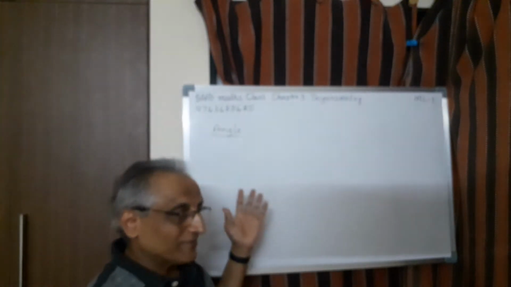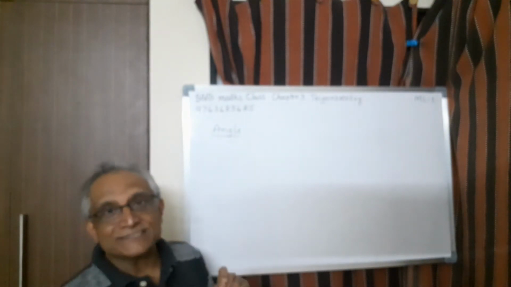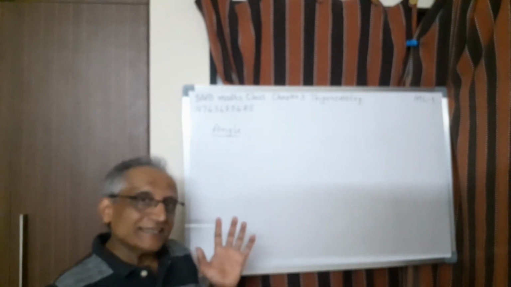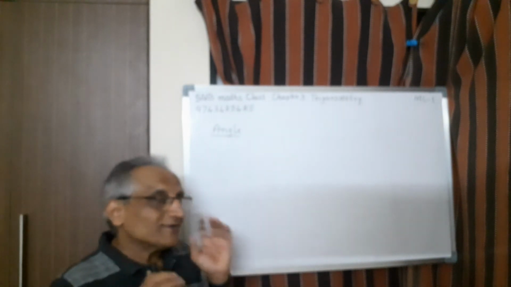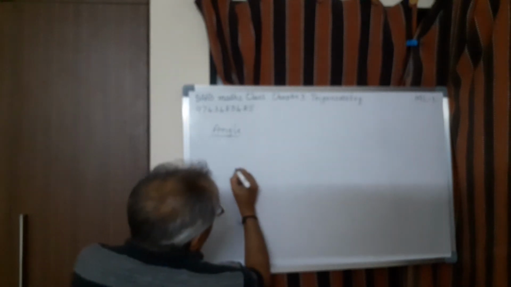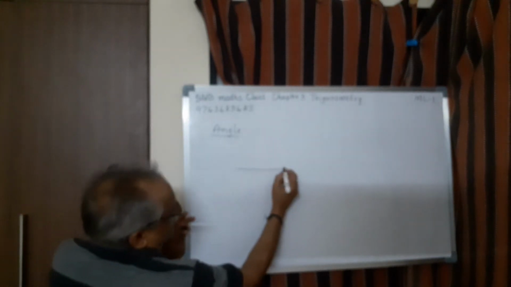You know the meaning of angle, but suppose I ask you to define what an angle is, most probably you may be baffled. So what is the angle? Let me give you an idea. Of course, I am not defining it, but I will try to give you an idea. You take a ray. A ray is a part of a line. The starting point is there, the end point is not there.